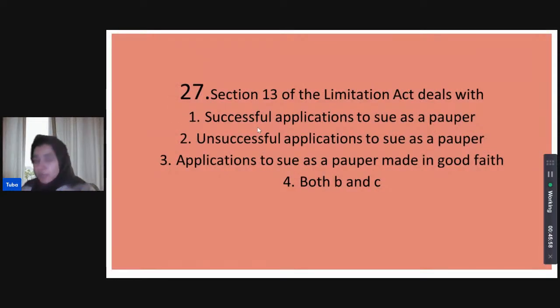Section 13 of the Limitation Act deals with which of the following? Does it deal with successful applications to sue as a pauper, unsuccessful applications to sue as a pauper, applications to sue as a pauper made in good faith, or does it deal with both 2 and 3?